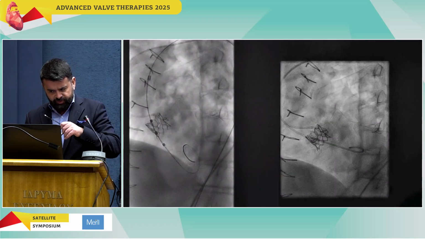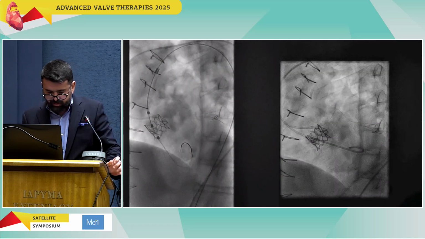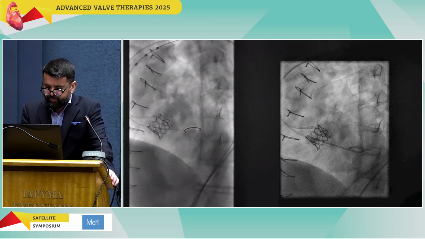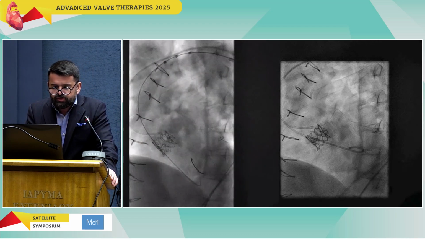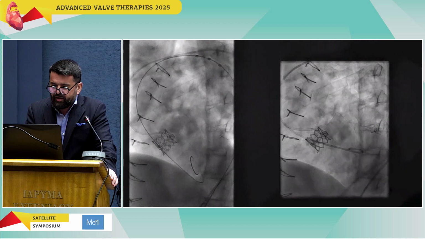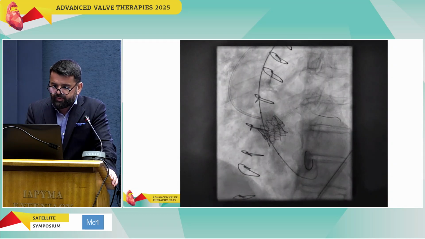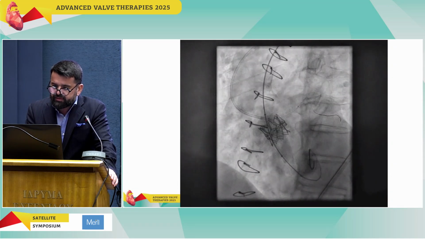So we move on, we take some measurements, and we decide to post-dilate the valve with a final kissing step.